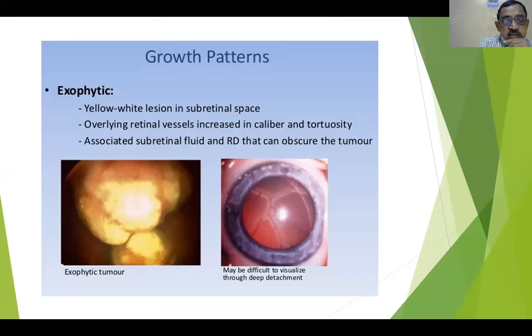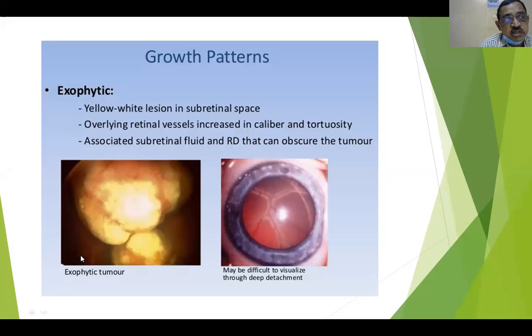So the second one is an exophytic growth. Yellowish white lesions in the subretinal space will be seen. The overlying retinal vessels are increased in caliber and tortuosity, so they are tortuous. These exophytic tumors are normally associated with subretinal fluid or a retinal detachment that can obscure the tumor.